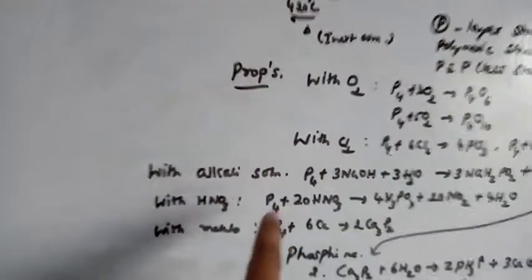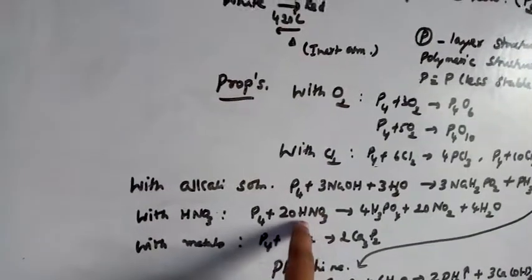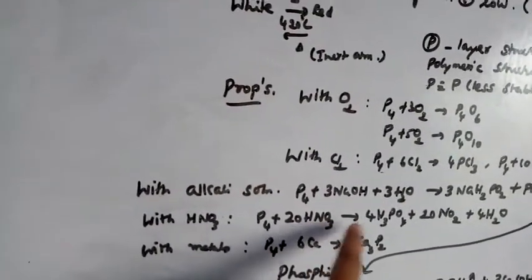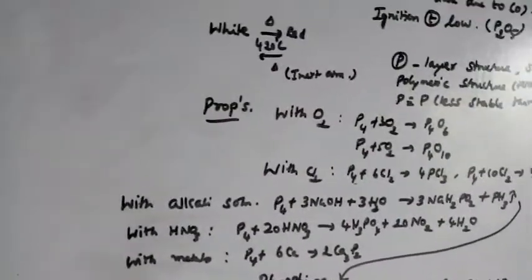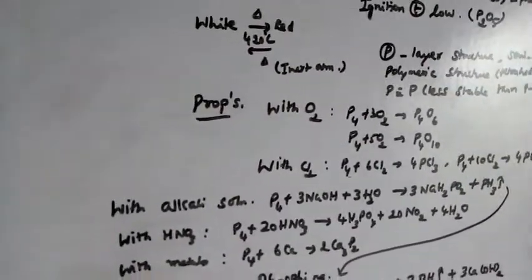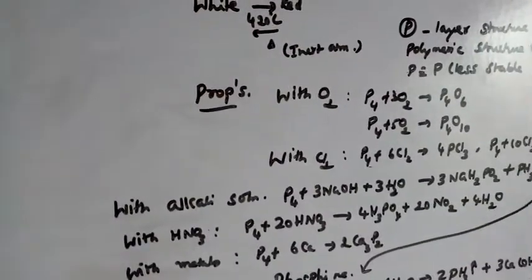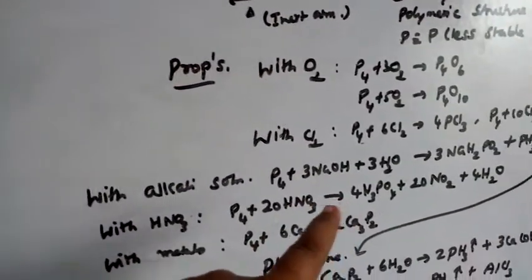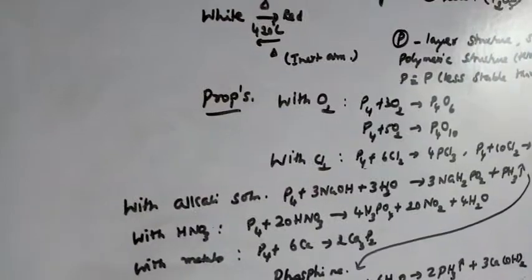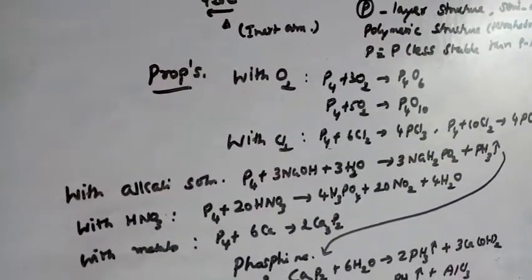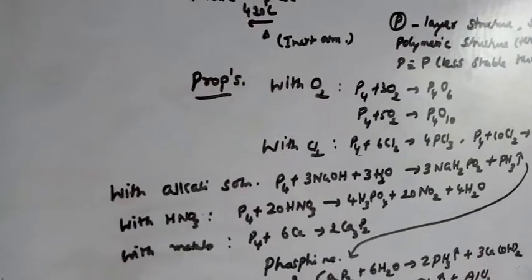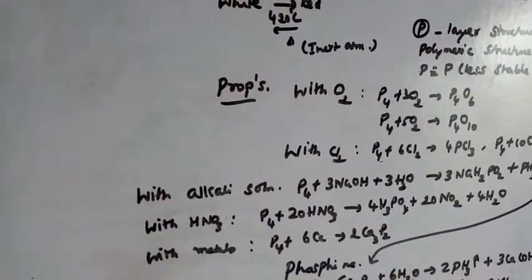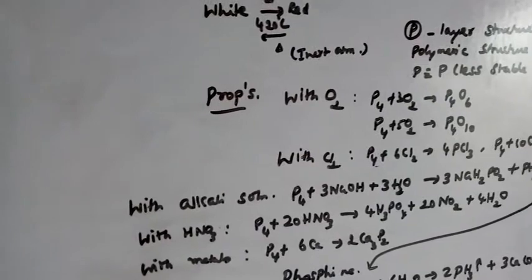Next, when phosphorus is treated with nitric acid, actually this is the laboratory preparation of orthophosphoric acid. At that time iodine acts as a catalyst, so you can write iodine above the arrow mark. When phosphorus is treated with nitric acid, it gives phosphoric acid or orthophosphoric acid. Okay.